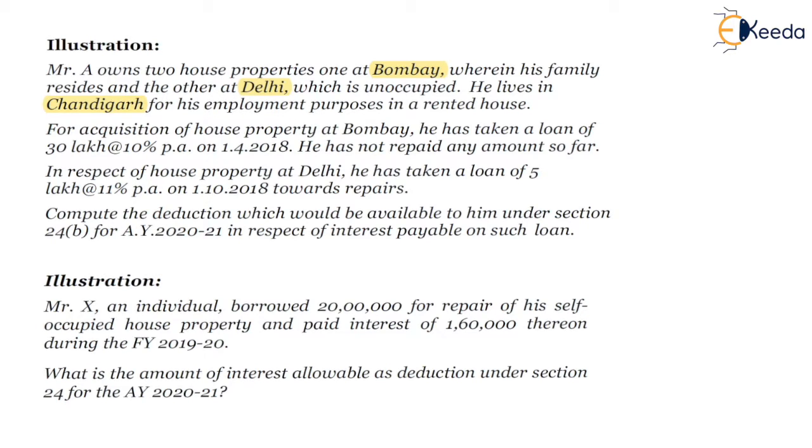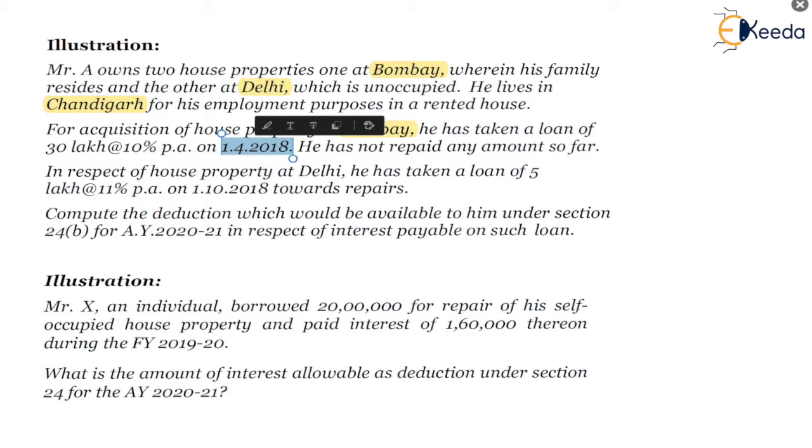For acquisition of the house property at Bombay, he has taken a loan of 30 lakhs at 10% per annum on 1st of April 2018. He has not repaid any amount so far.